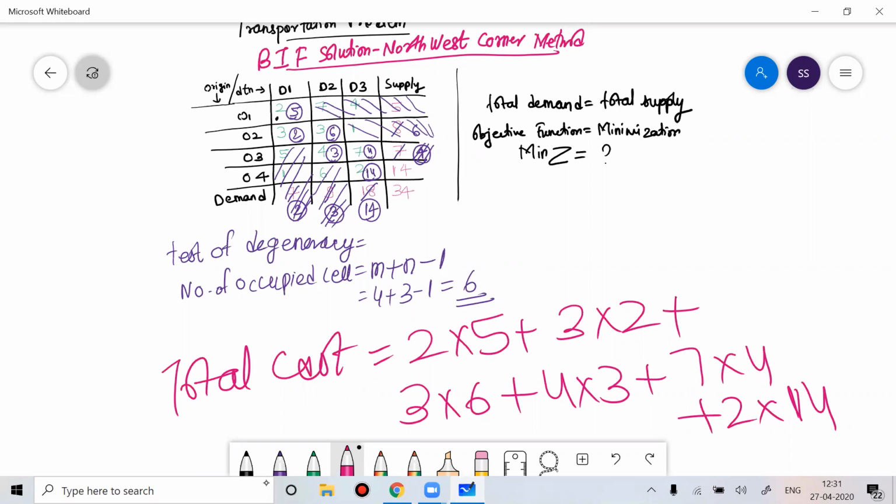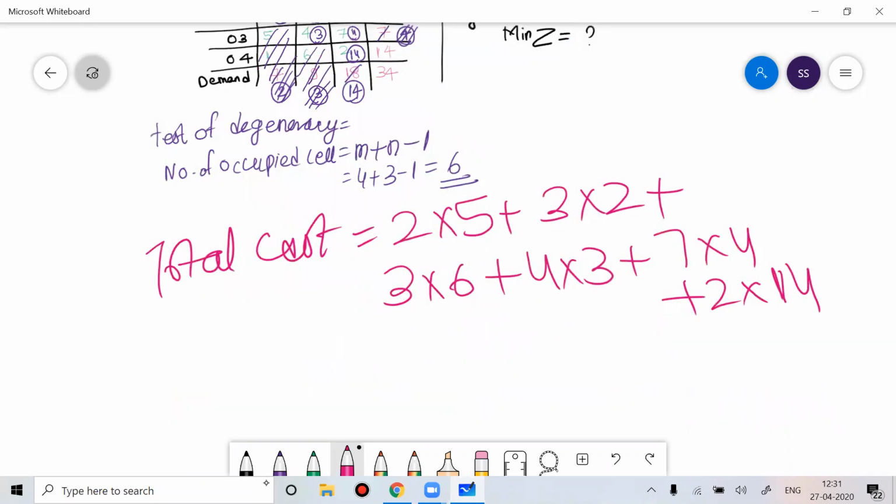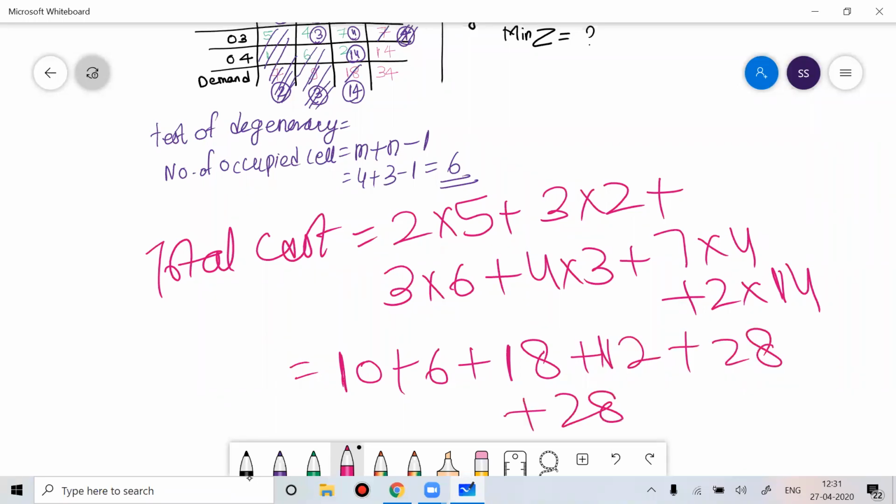So if you solve this, 5 into 2 is 10, then 6 plus 18 plus 12 plus 28, since 14 2s are 28. So if you solve this, the total cost you will get is 102 rupees. So this is one way of solving the problem.